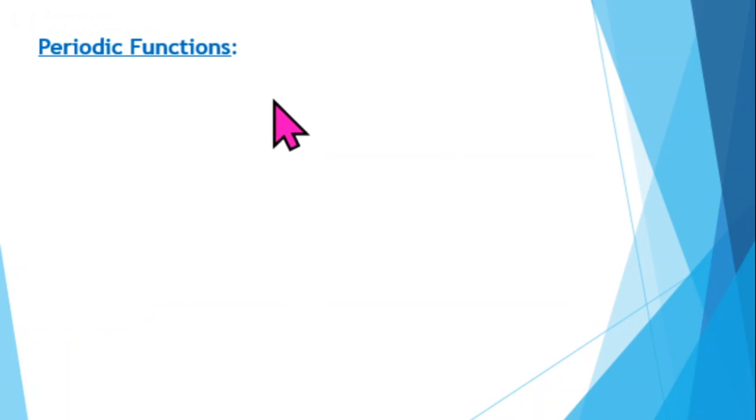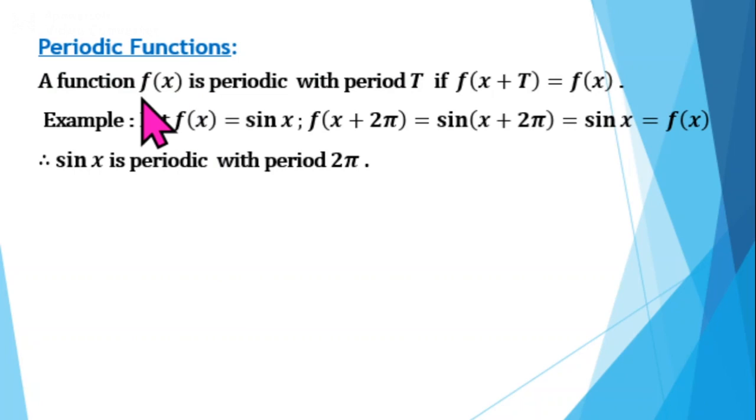To introduce a Fourier series, first of all, we shall recall the definition of a periodic function. So what do we mean by a periodic function? A function f(x) is periodic if it satisfies the condition f(x + T) = f(x). Here T is called the period of f(x), where T is the least possible value for which f(x + T) = f(x).